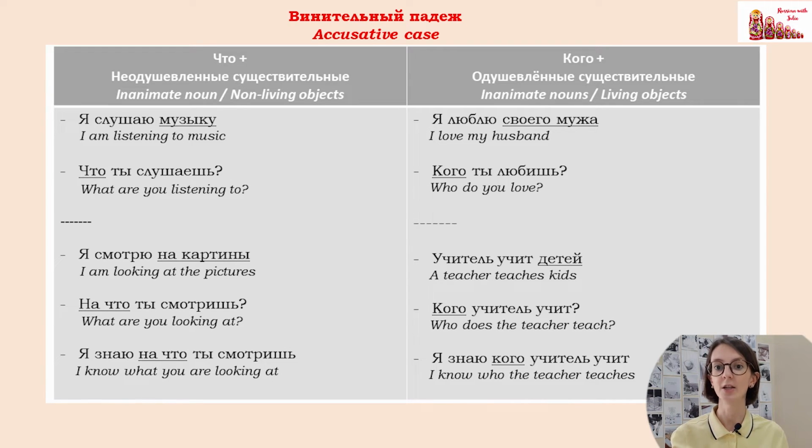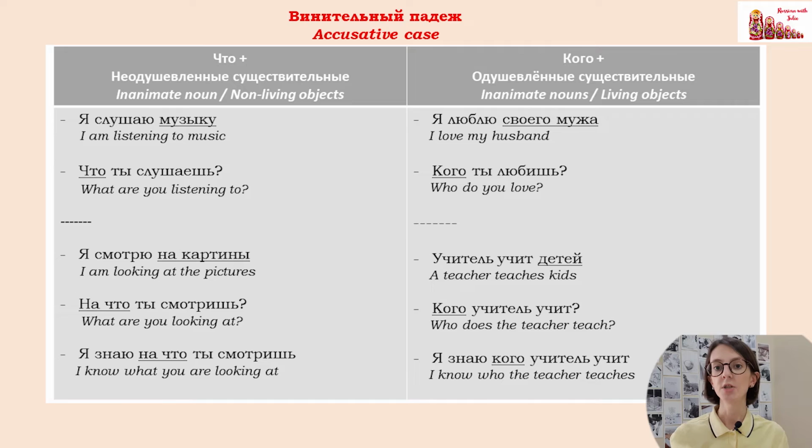Кого ты любишь. Учитель учит детей. So again, after учить, we use accusative case. That's why we decline the word кто in accusative case for living objects. Кого учитель учит? Я знаю, кого учитель учит.